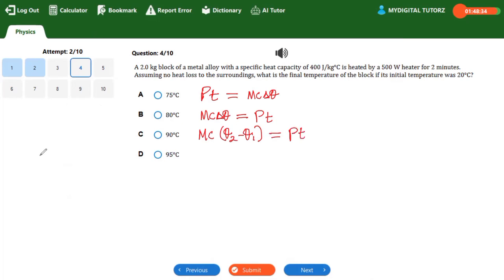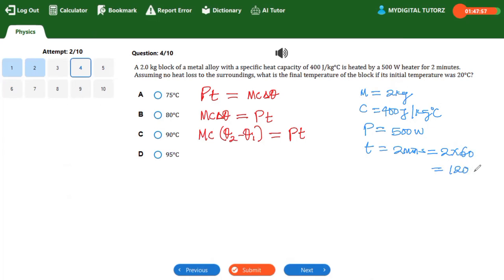So in an exam setting, you can quickly decide to itemize in order for you to know what you are doing. M is equal to 2 kilogram. Is that correct? And the specific heat capacity C is 400 joule per kilogram per degree Celsius. And the power is 500 watt. And the time T is said to be 2 minutes. Always convert to seconds. That will give us 2 multiplied by 60, which is equal to 120 seconds.